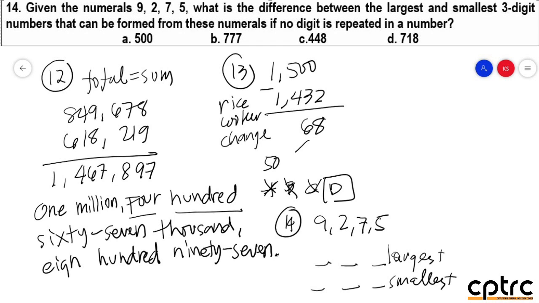Bakit, sir? Ang sabi kasi dito, what is the difference between the two numbers? So, kasi pag largest, take common sense po. Asa ka magsimula? If ever largest, 9. Followed by 7. Next, 5. Kung sabing smallest po, that would be 2. Followed by 5. Next, 7. Isabi niya difference, ipag-minus natin yan. And the answer for this item is 718. So the answer is letter delta.